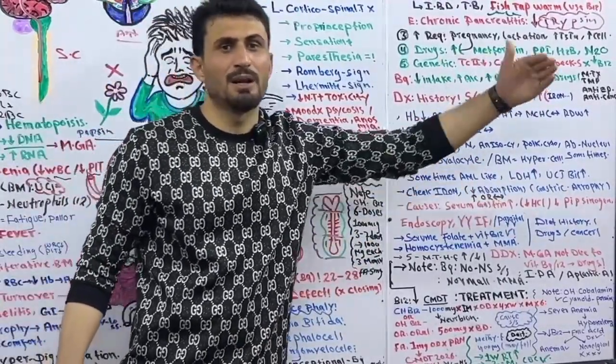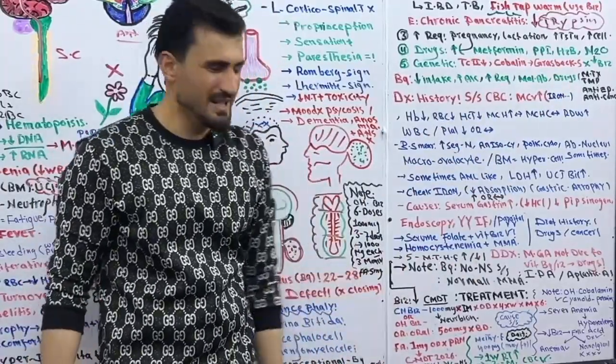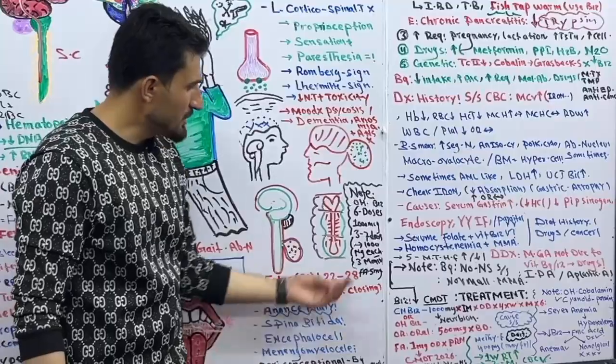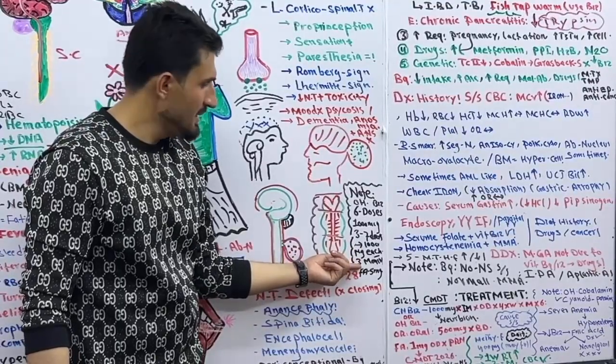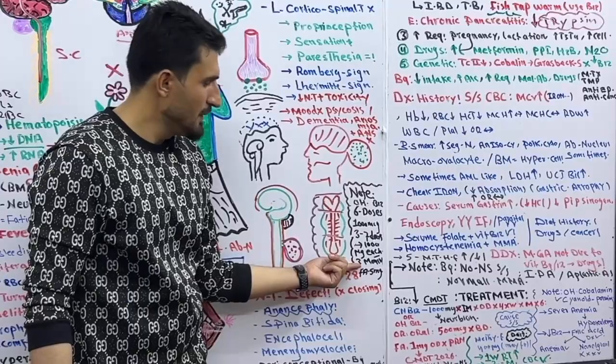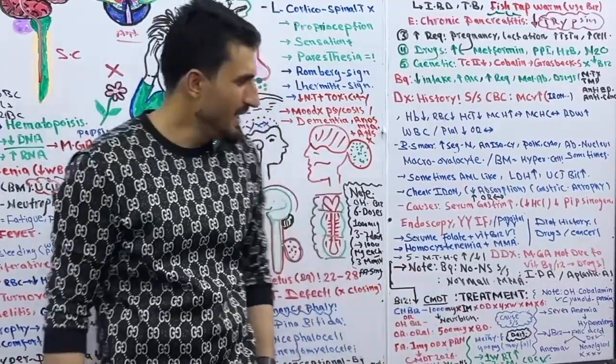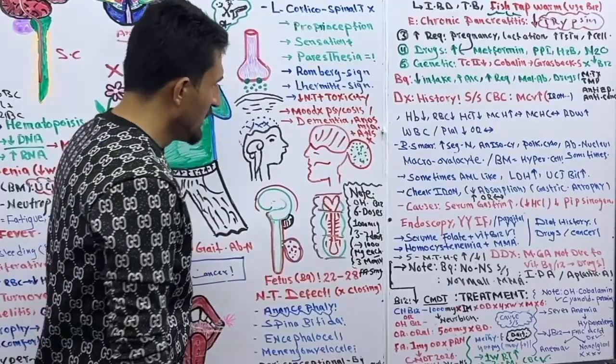So there is a difference in dosage. Got it? And also in folic acid, Harrison says that you can treat your patient with 5 to 15 milligrams of folic acid. Got it?